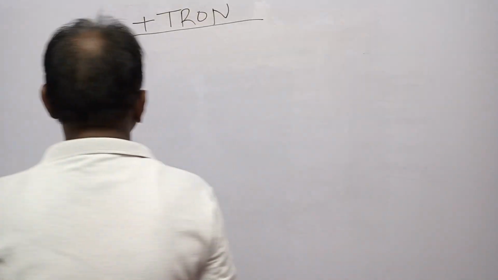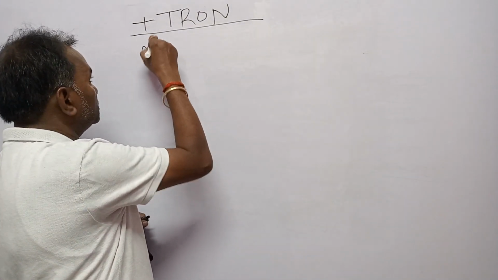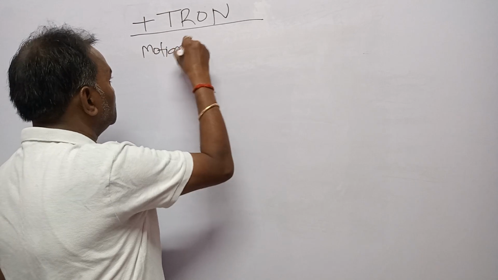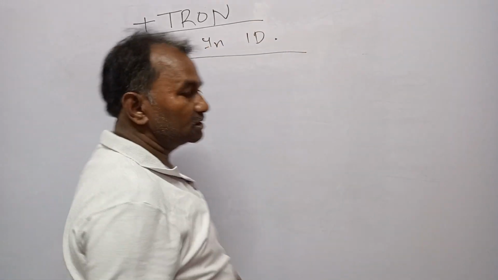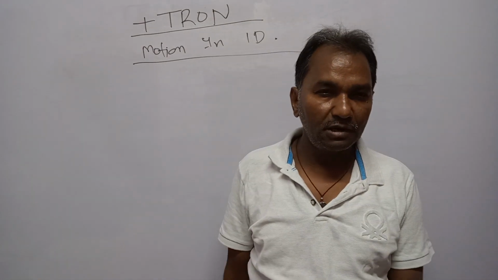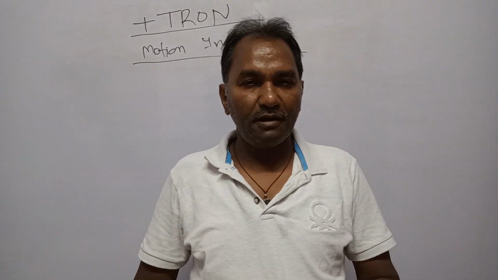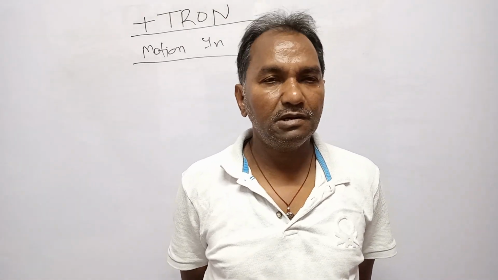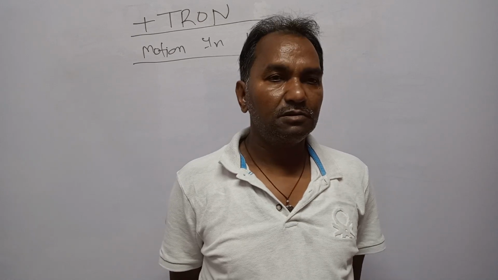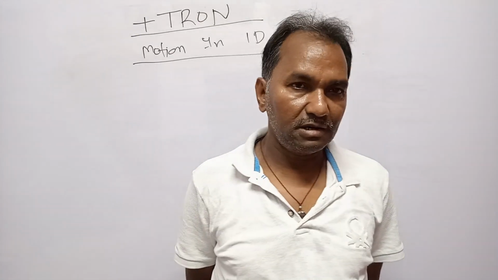Today's topic, dear students, is motion in one dimension. If a body is moving in a straight line, in any one direction, and that direction can be supposed to be X, Y or Z, then it is a one-dimensional motion.